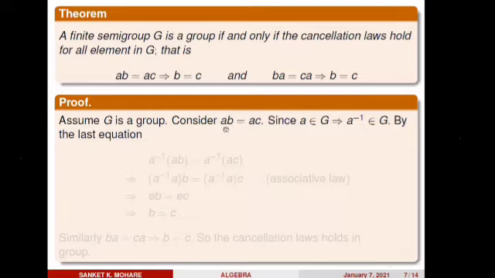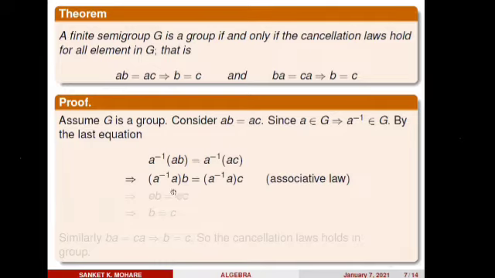If I operate a inverse, with the help of the given binary operation, from the left side, this happens: a inverse (ab) equals a inverse (ac). But as G is a group, associativity holds, by the first axiom of the definition of a group. Means a inverse (ab) equals (a inverse a) into b, and similarly here also associativity holds: (a inverse a) into c.